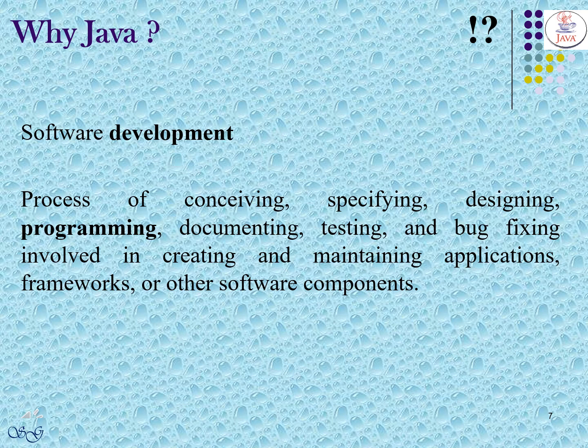What is software development? It is a process of conceiving, specifying, designing, programming, that is coding, documenting, testing and bug fixing involved in creating and maintaining applications, frameworks or other software components. That is, from required specification to final product. Product means software, the ready to use.